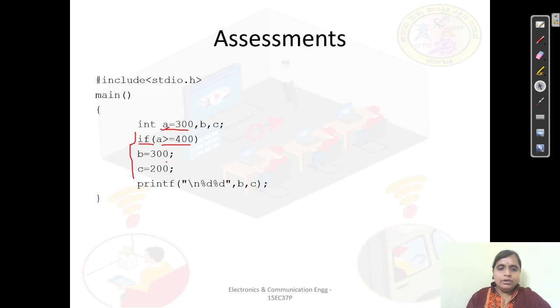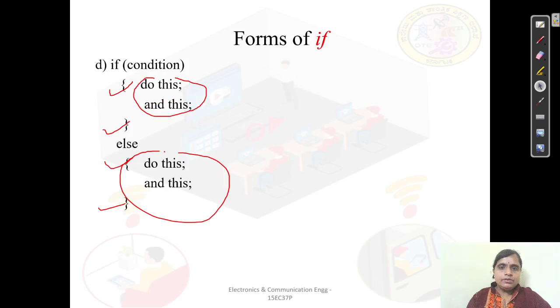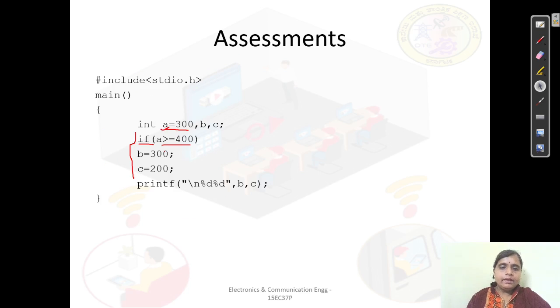See students, in order to understand this, you have to see the forms of if, which I have already explained. What can be the answer here? If A is greater than or equal to 400, what is the initialization I have done here? I have initialized A to be equal to 300, isn't it? But what is the condition I am putting here? What is the test expression? A is greater than or equal to 400 is my test expression. So, is this condition true or false?